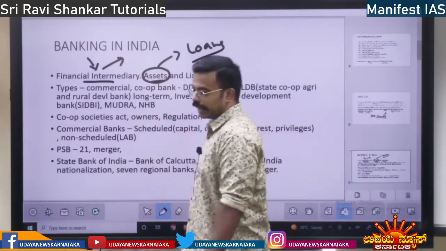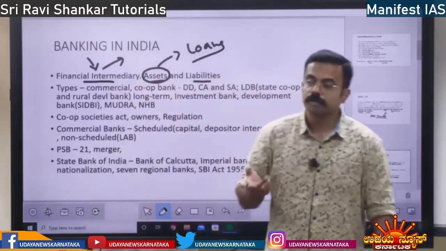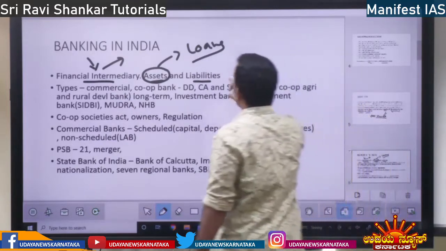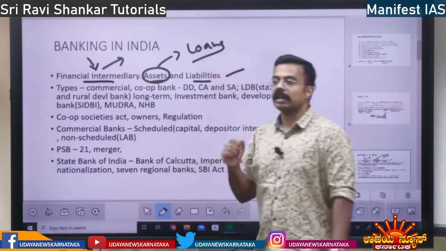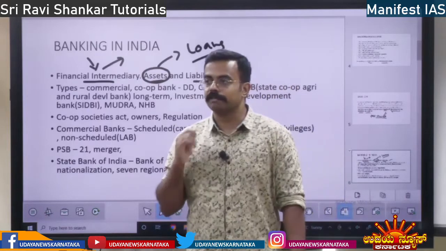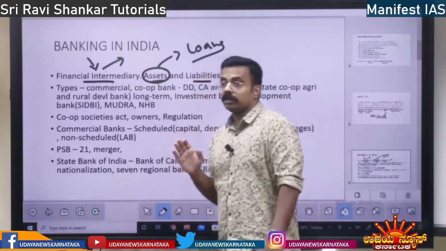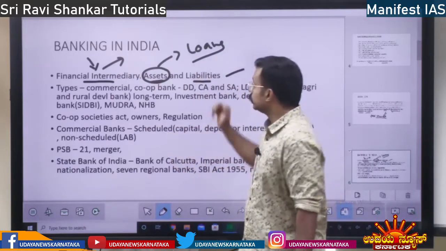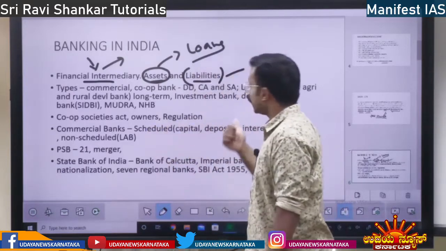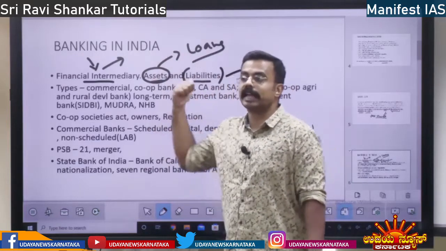Whereas liabilities andre, we deposit the money: savings bank, savings account, fixed deposit, all those things, we deposit the money. That money is a liability, right? Liability means banks are liable to pay us. Banks namaga adu vapas kodbeku, whatever the money we have kept. So bank in liability means honegarike. So bank should give that money back to us. So that is liability, right? Bank loans, assets and liabilities. What the bank gives is an asset, what the bank takes is a liability, right?